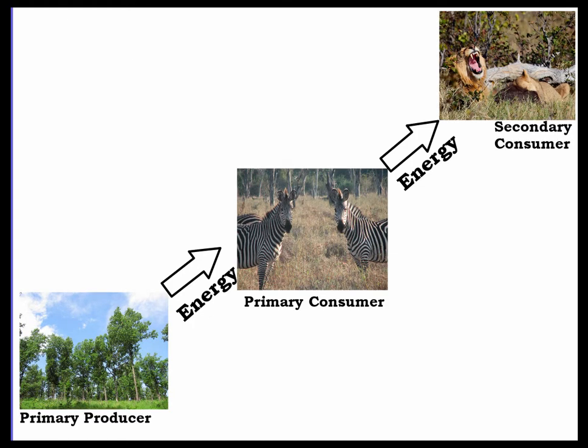Let's apply the vocabulary to this food chain. The primary producer creates living plant matter from the sun. Again, producers are plants. The primary consumer will eat the primary producer. The secondary consumer eats the primary consumers to get their energy.